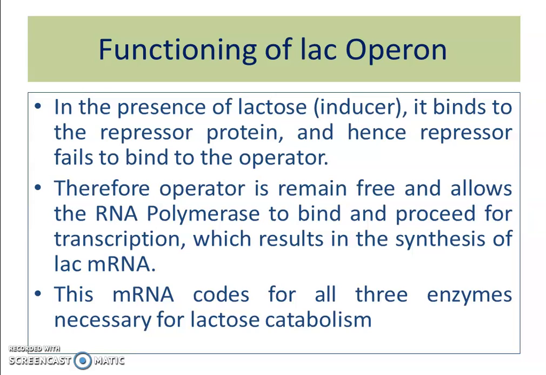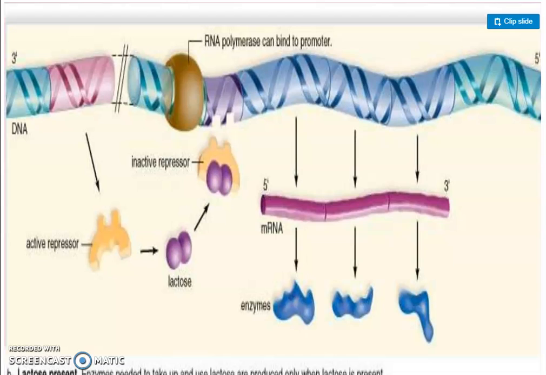In the second condition, when lactose as an inducer is present in E. coli, it binds to the repressor protein and hence the repressor protein is not able to bind on the operator. Therefore, the operator site remains open and allows RNA polymerase to bind on the promoter and transcribe all the structural genes.